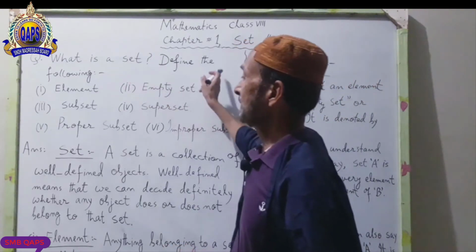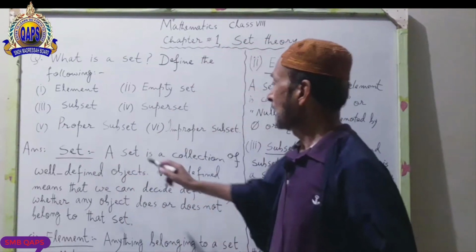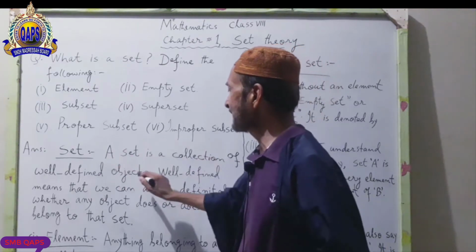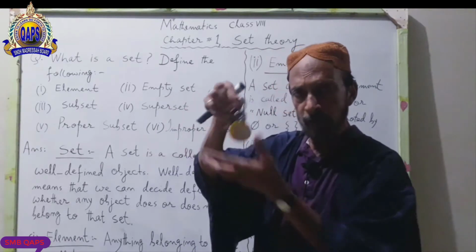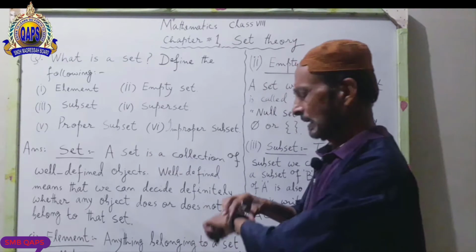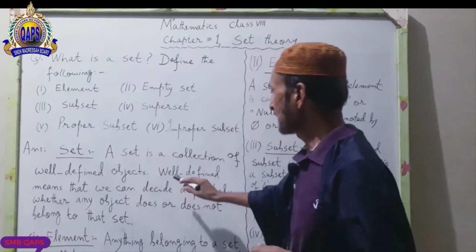What is a set? A set is a collection of well-defined objects. Remember the example: a collection of well-defined objects.